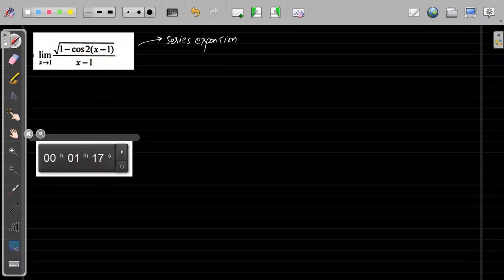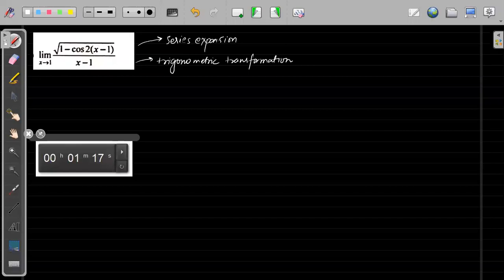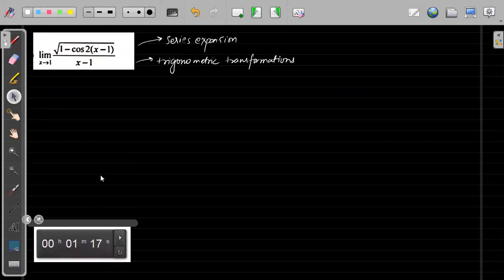Or I can use some trigonometric transformation. So what I will do, I will try to use some trigonometric transformation, because series you can directly do, because series you can just expand and you can directly solve. So let's see with some trigonometric transformation.